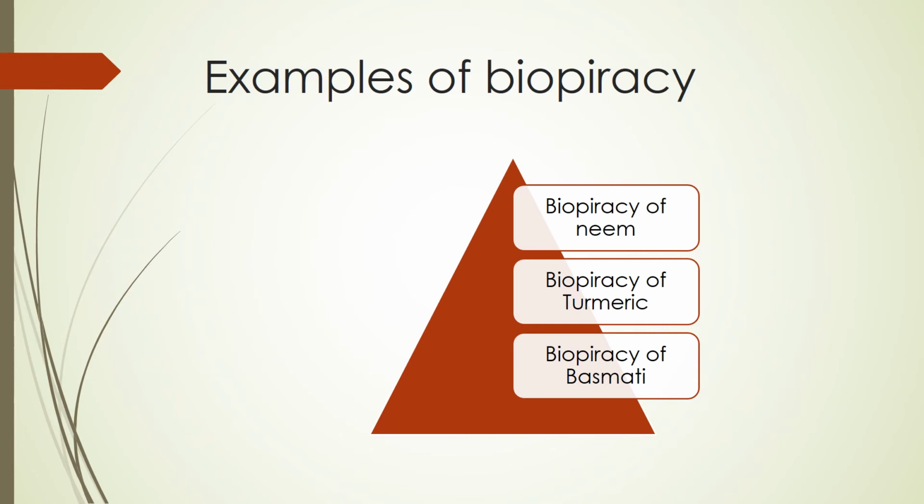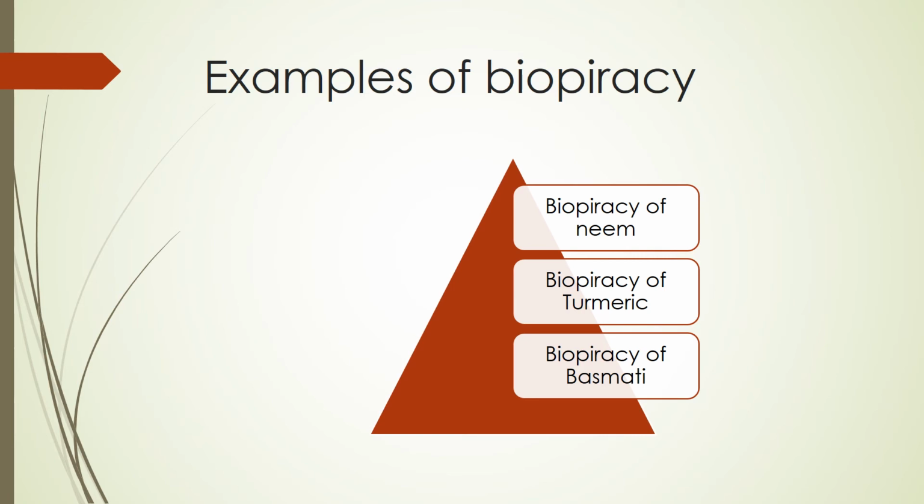These are some examples for biopiracy. First one is biopiracy of neem. Second one is biopiracy of turmeric. Third one is biopiracy of basmati. Okay. First of all, biopiracy of neem. The people of India used neem and its oil in many ways to control fungal and bacterial skin infections. Indians have shared knowledge of the properties of neem with the entire world.